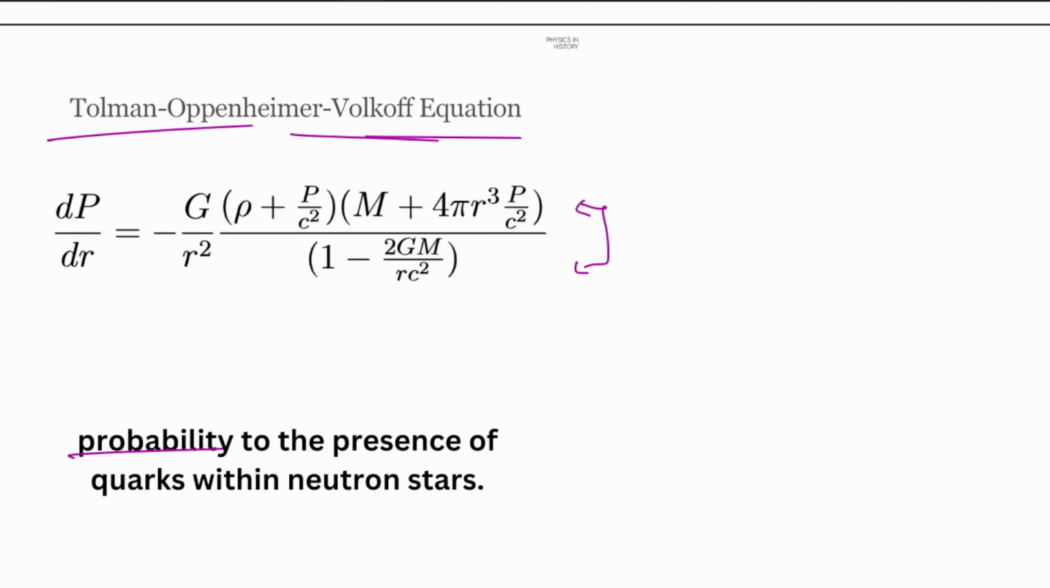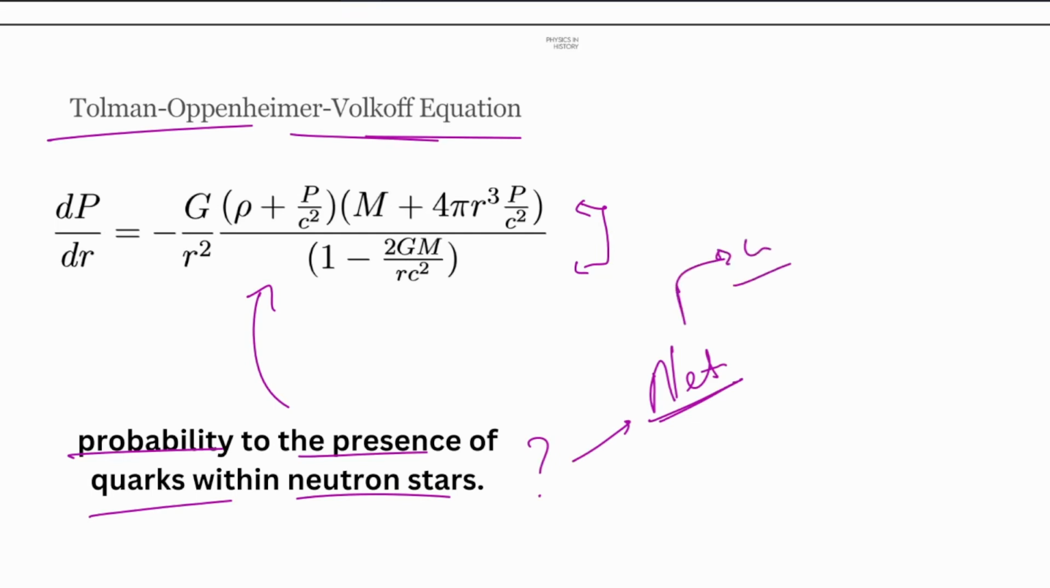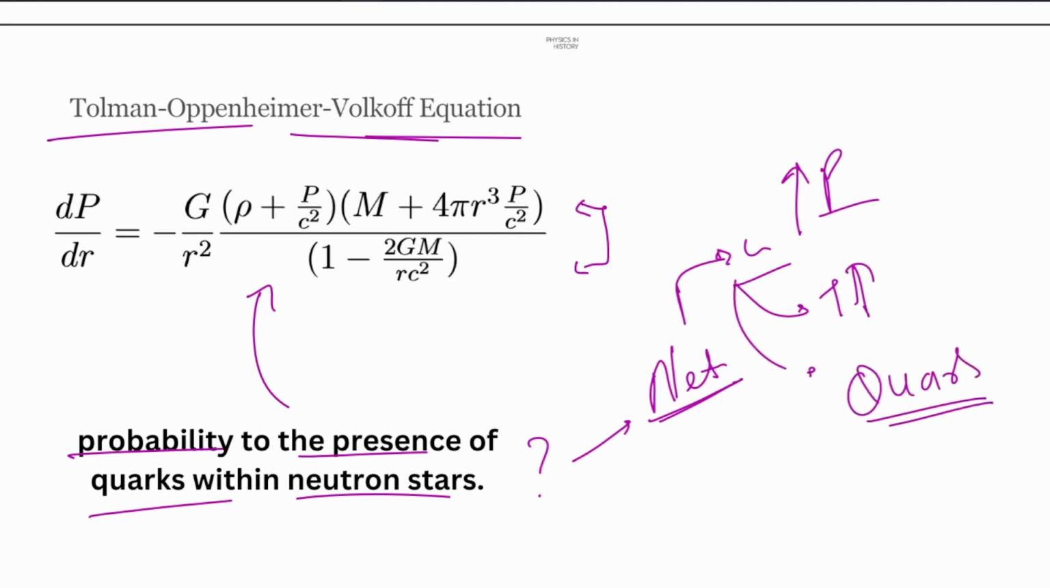So, the probability of the presence of quarks within the neutron star. This equation displays the probability of the presence of quarks within a neutron star. Let's say in the neutron star the core is made up of neutrons. So you keep increasing the pressure, you keep increasing the temperature of the core, it will eventually degenerate into the elementary quark particles, like a pressure cooker. Okay, it's like a pressure cooker.